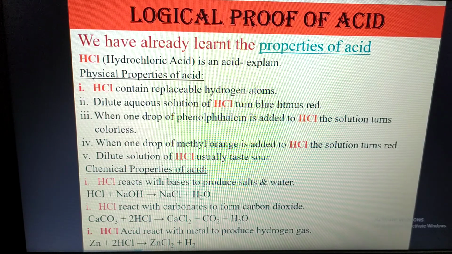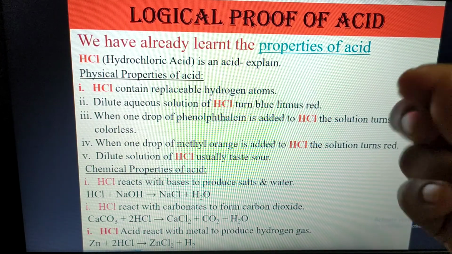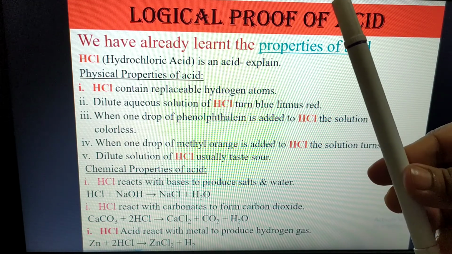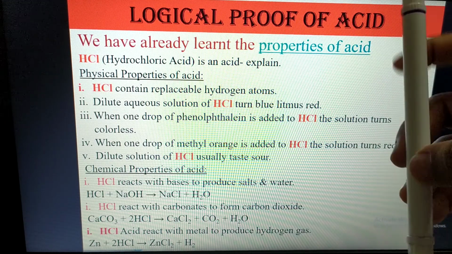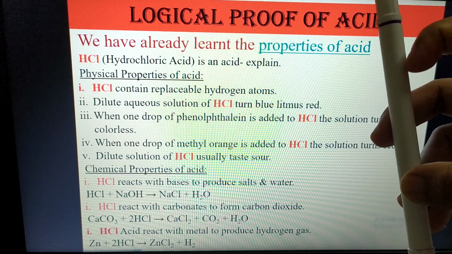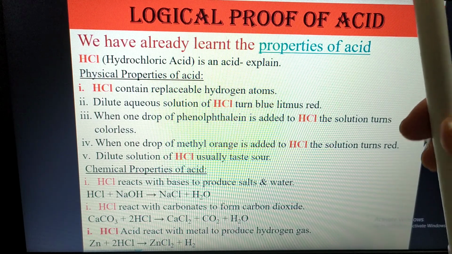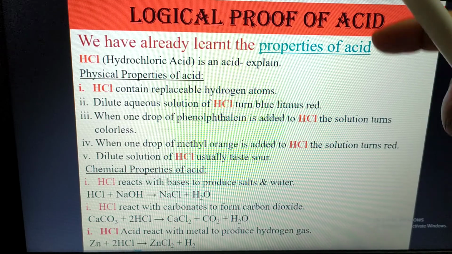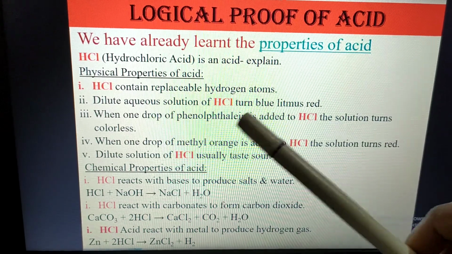So with HCl as a dilute solution, you take a test tube of water or any aqueous solution and pour 1 drop of HCl into it. Then you dip the blue litmus paper into it, and the litmus paper will turn red. Blue turns into red, and that is another point.